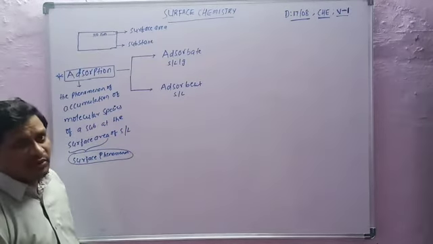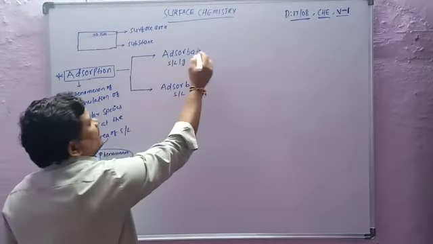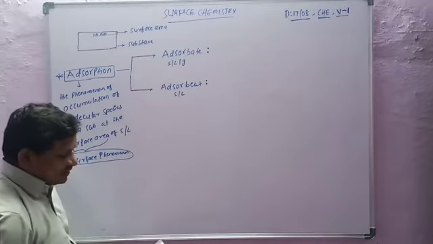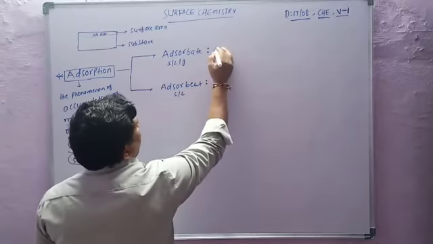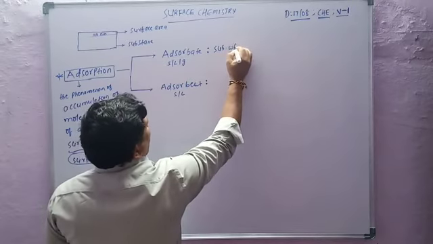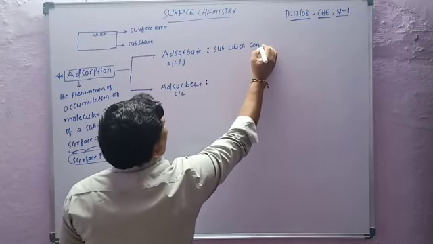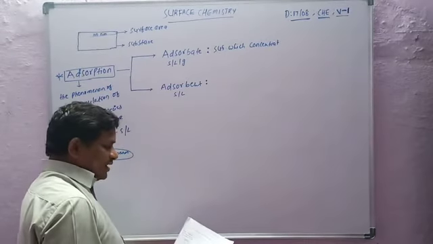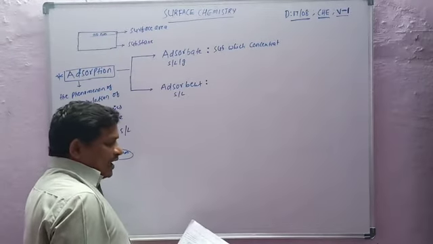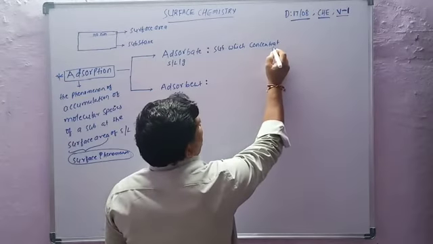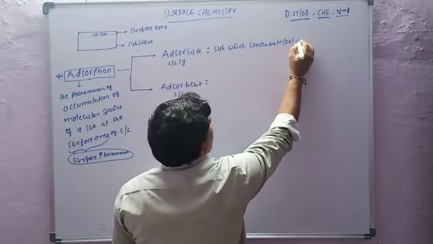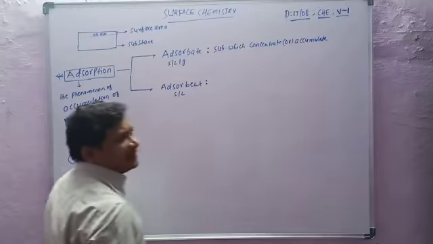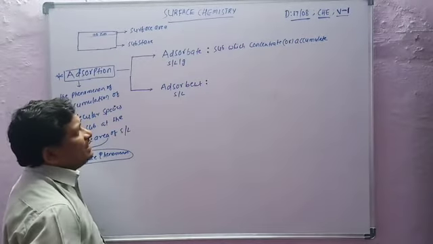Now what is adsorbate? In adsorption, two components are there: one is adsorbate, the second one is adsorbent. The substance which concentrates or accumulates on the surface of the substance is called adsorbate.